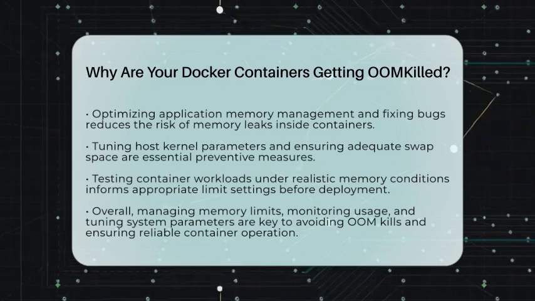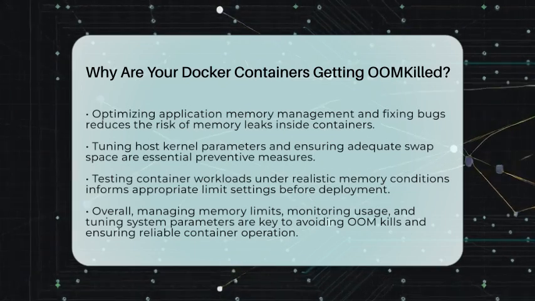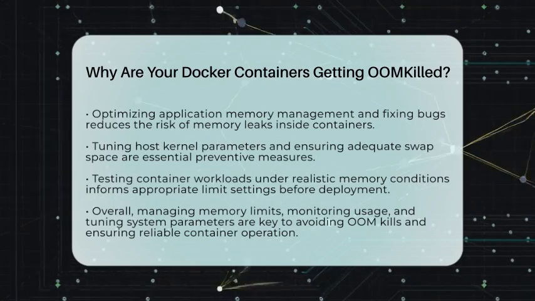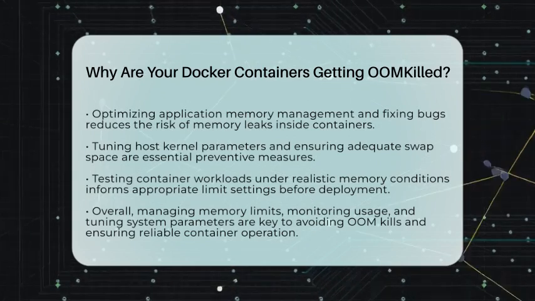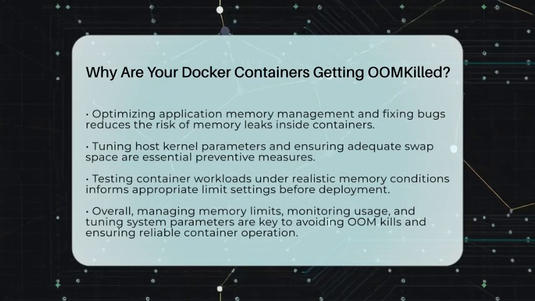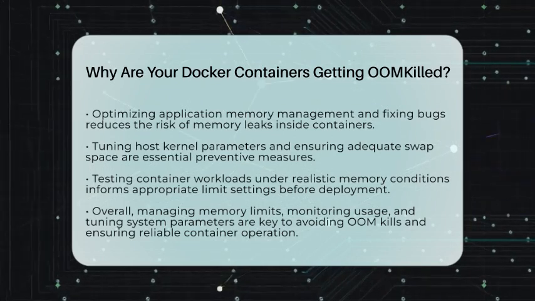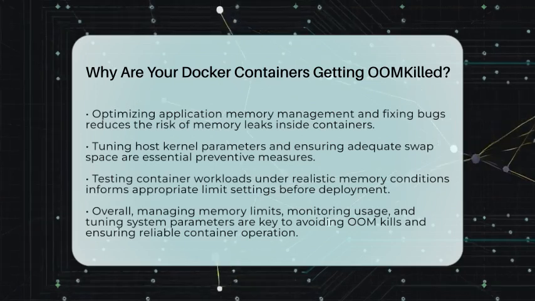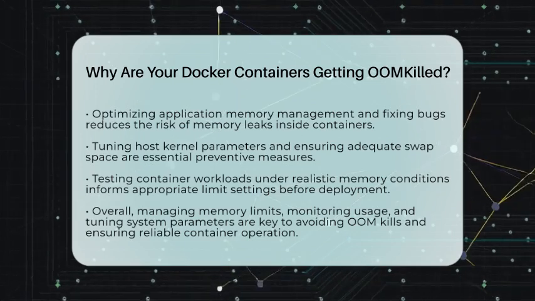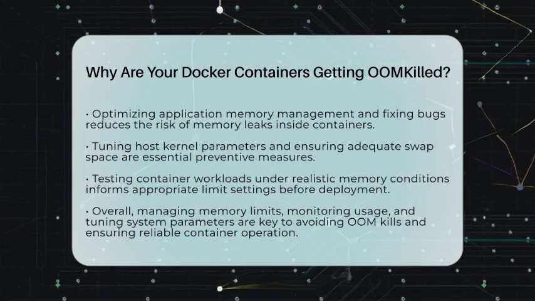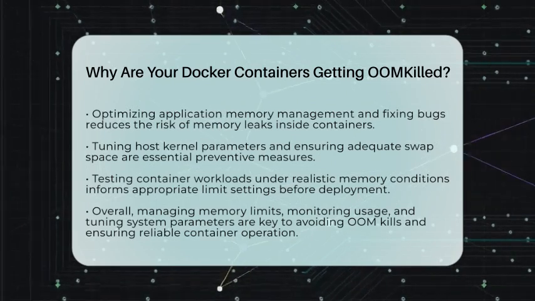Optimizing application memory usage inside containers is also key. Avoid memory leaks by fixing bugs and managing resources efficiently. Properly tuning host kernel parameters and ensuring enough swap space are additional steps to prevent unexpected kills. Testing your container workloads under realistic memory conditions before deploying helps you understand their needs and set appropriate limits.